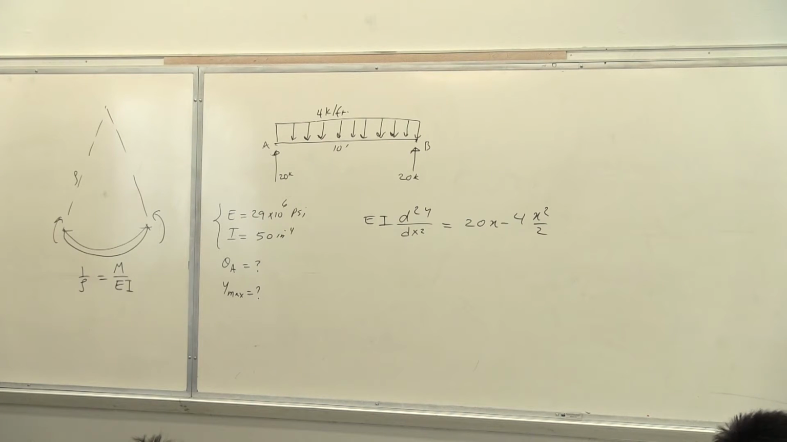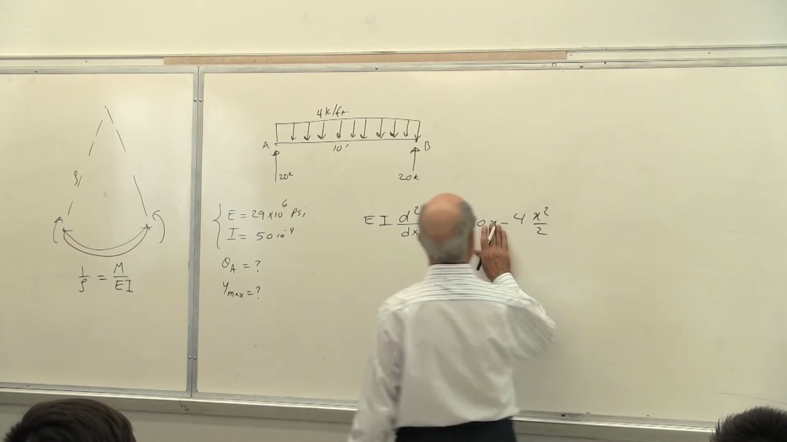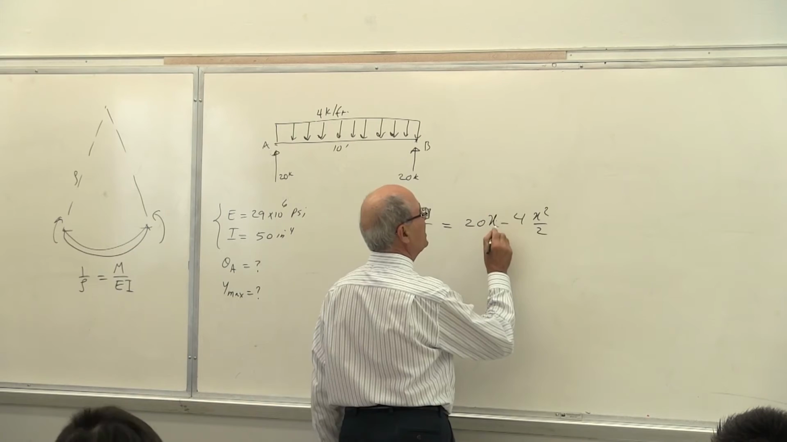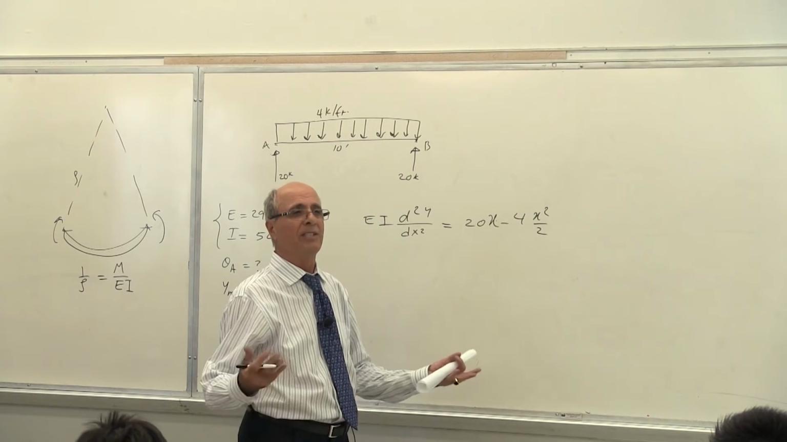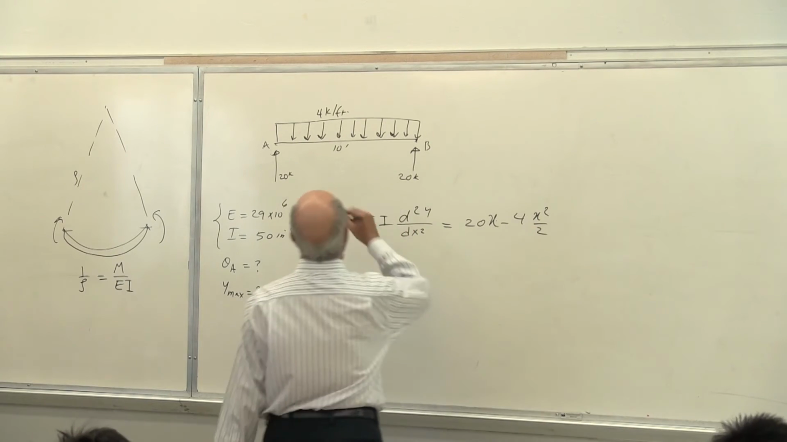Did you understand what I did? Can anybody help me to set it up? Sorry, that's 20x, correct? Yes. Sorry, if it doesn't look like x. It must be as a function of 20x minus 4 times x squared over 2. How did I get that? No idea? Okay, you have to cut here.